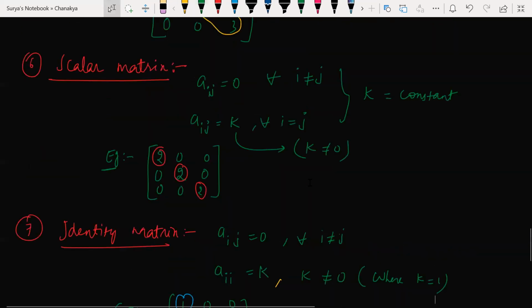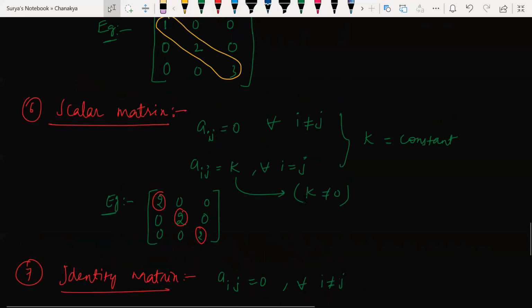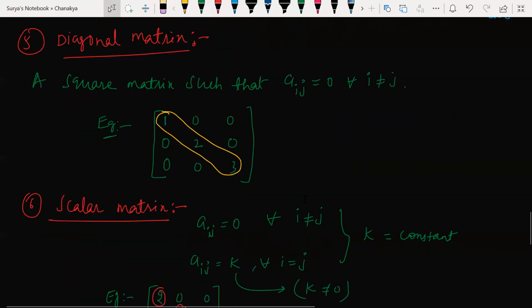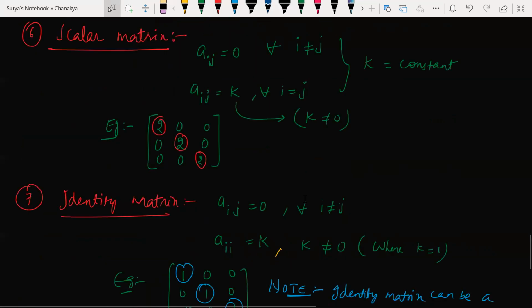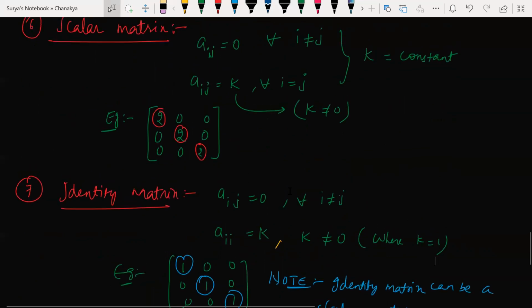Understood my point? See, all these should be square matrices only. For square matrices only, it is possible. A diagonal matrix must be a square matrix, and so must a scalar matrix and an identity matrix. Then only you can define them. Okay, understood my point?